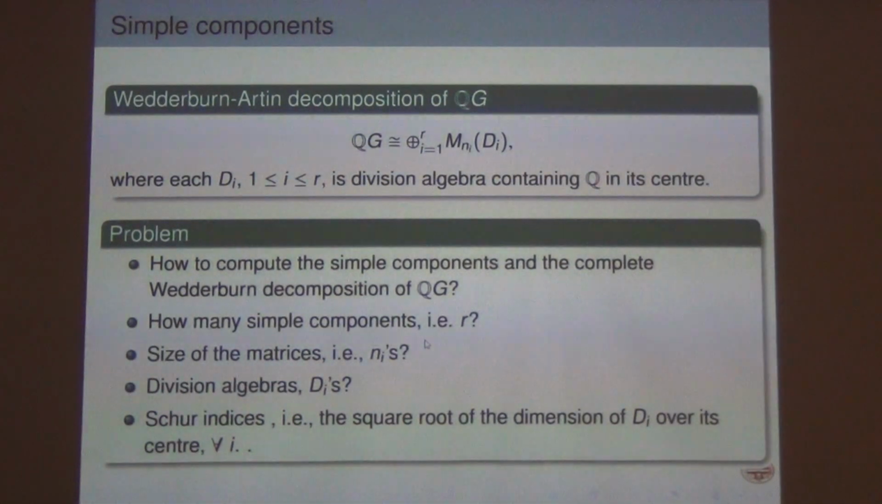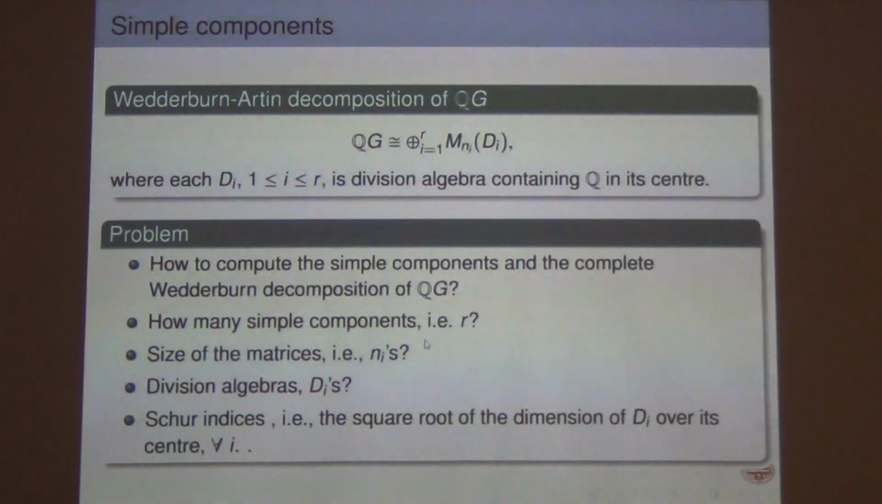So QG is isomorphic to a direct sum of minimal two-sided ideals. Each minimal two-sided ideal is a matrix algebra over a division ring, and therefore you get this decomposition. This is called the Wedderburn-Artin decomposition of the rational group algebra QG, and determining all these are invariants of the group G. They just depend upon the group G. The pairs N_i and D_i are uniquely determined, and this R is uniquely determined.